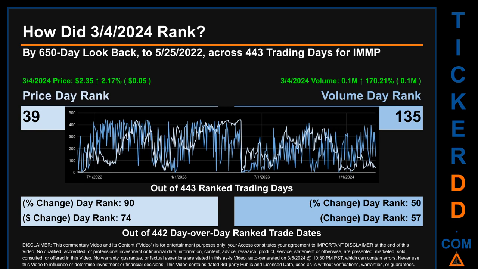The price's day-over-day percentage change, jumping 2.17% on the 4th of March 2024, had a day rank of 90 while its dollar difference of 5 cents had a rank of 74 when compared day over day across 442 trading days. Volume's percentage change and difference were ranked respectively at 50 and 57.